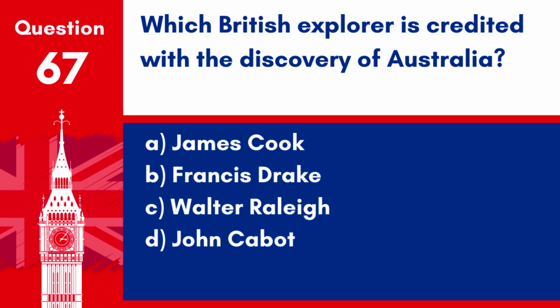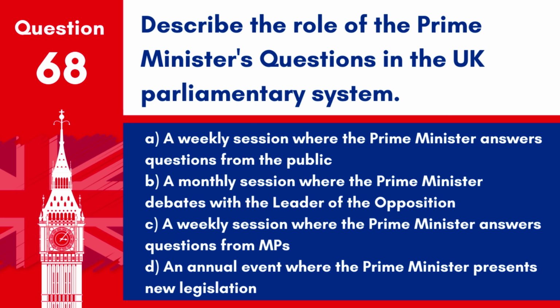Question 67. Which British explorer is credited with the discovery of Australia? A. James Cook. B. Francis Drake. C. Walter Raleigh. D. John Cabot. Answer A. James Cook. Captain James Cook is credited with the first recorded European contact with the eastern coastline of Australia in 1770.